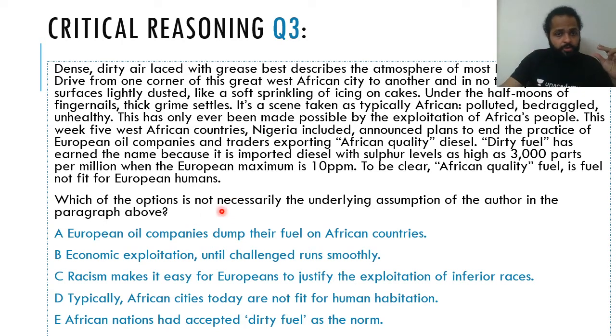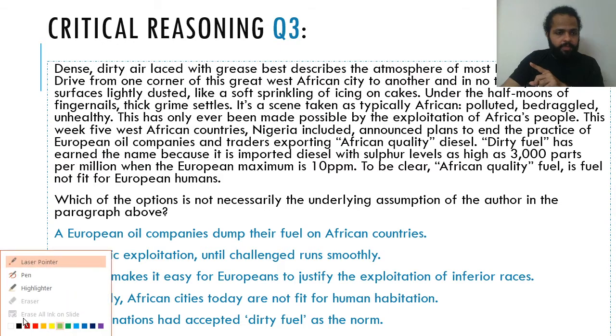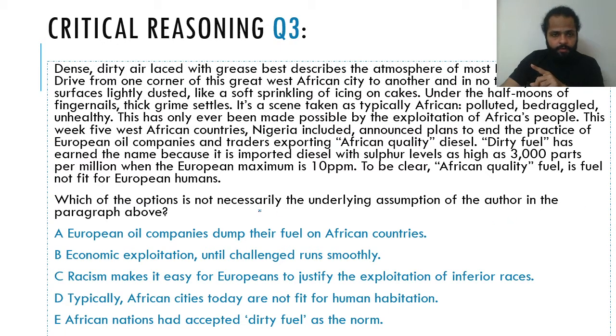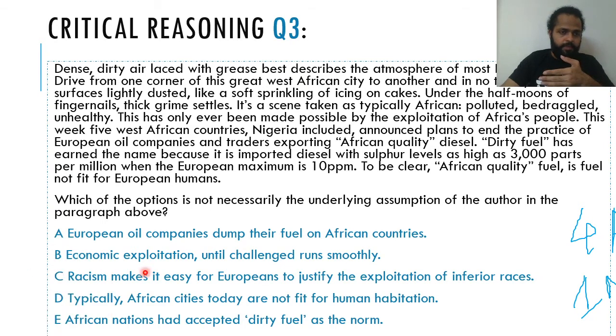That means out of these five, four of them will actually be assumptions, and one of them will not be an assumption. So you have to look for that one statement which you think cannot be the assumption of the author. The other four can in some way be construed as the assumption of the author.